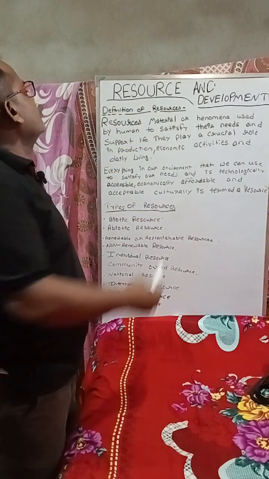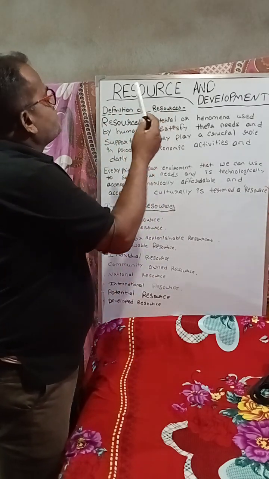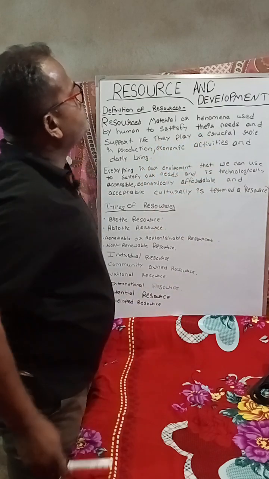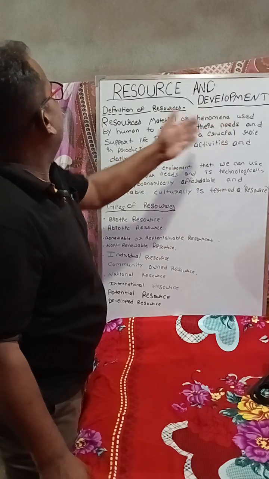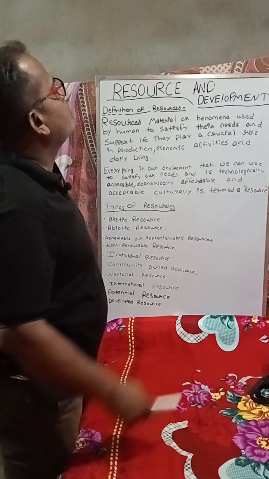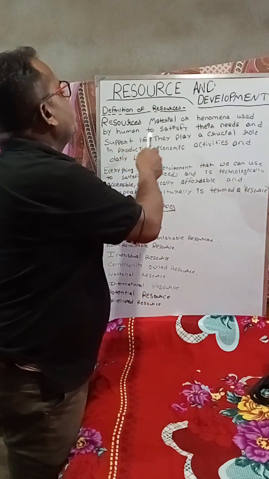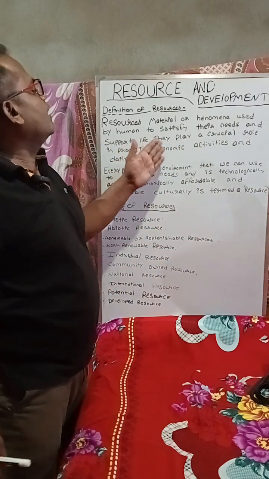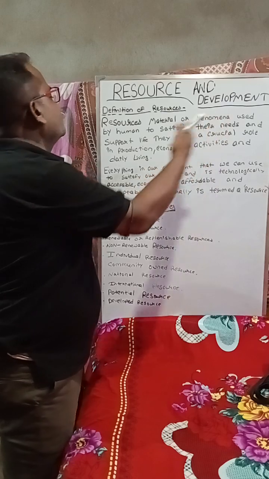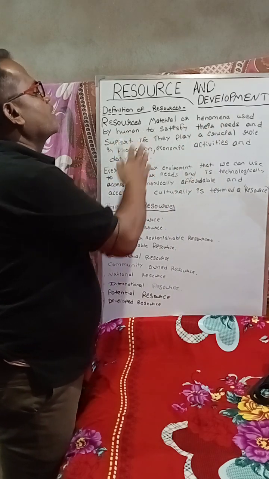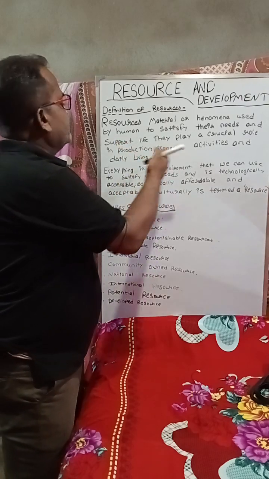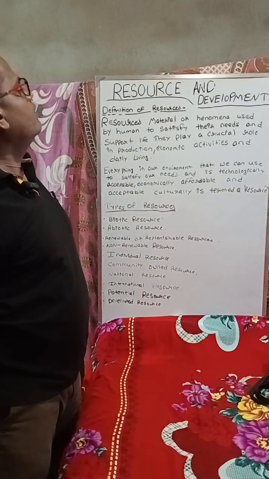Definition of resource. Resources are materials used by humans to satisfy their needs and support life. They play a crucial role in production, economic activities, and daily living.